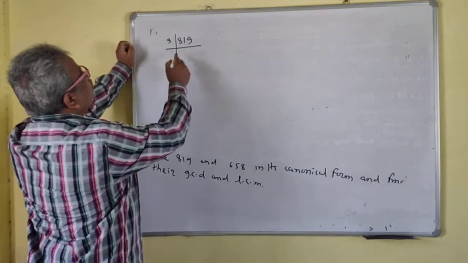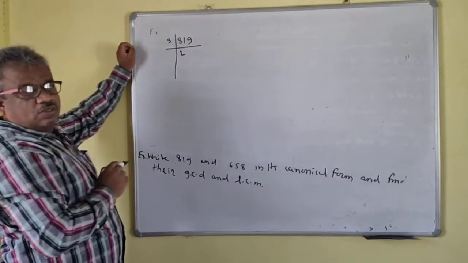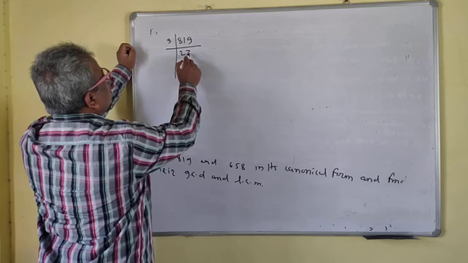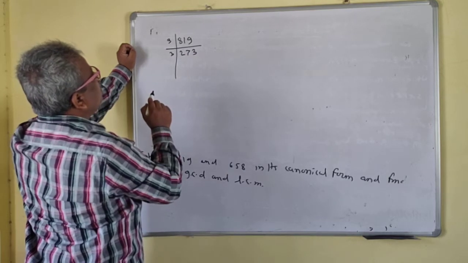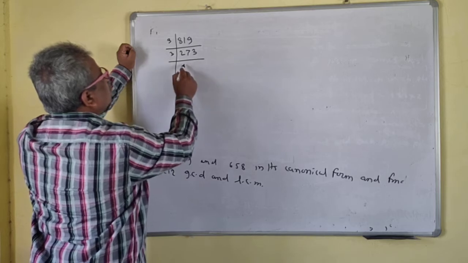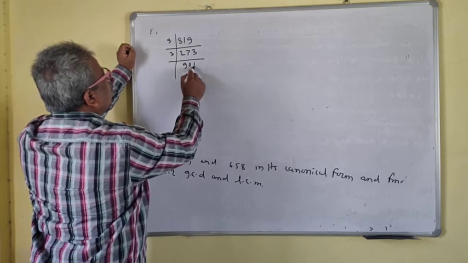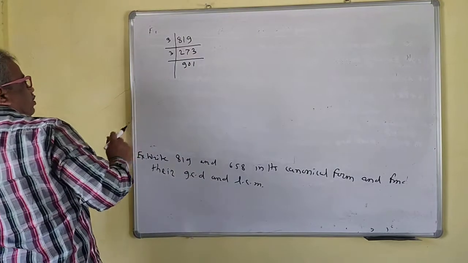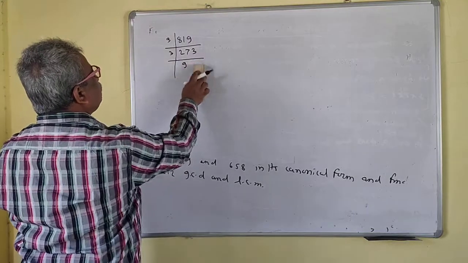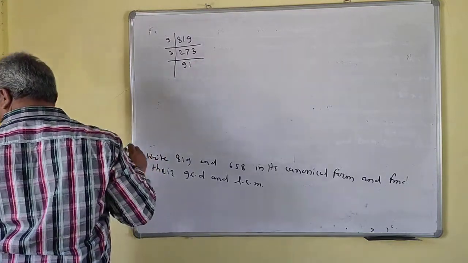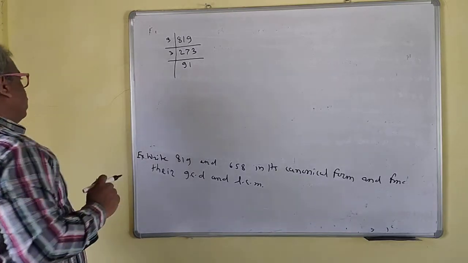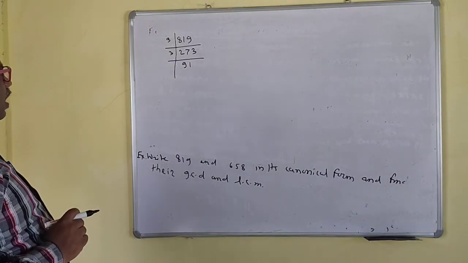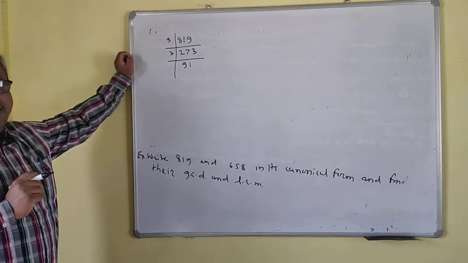So then this is 273. Again, is it divisible by 3? Yes, it is again divisible by 3. So we get 91. Now check whether 91 is divisible by 3. No, it is not divisible by 3.